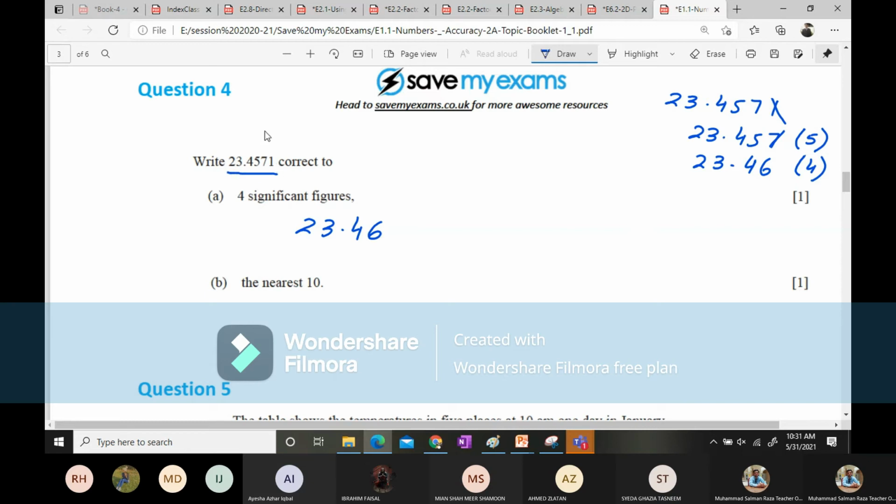23.4571 is basically 6 significant figures, because you can see 6 numbers are here. They are asking you to write down 4 significant figures only. So first of all, I make it 5 significant figures by dropping 1 and adding nothing to 7. So 23.457 is the 5 significant figures. While if I drop 7 over here and this 5 is going to become a 6, then 23.46 will be 4 significant figures. Now, do you understand?